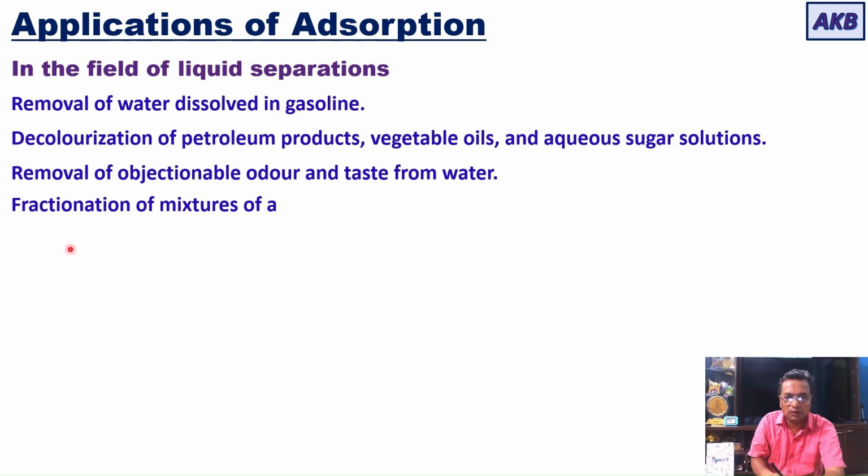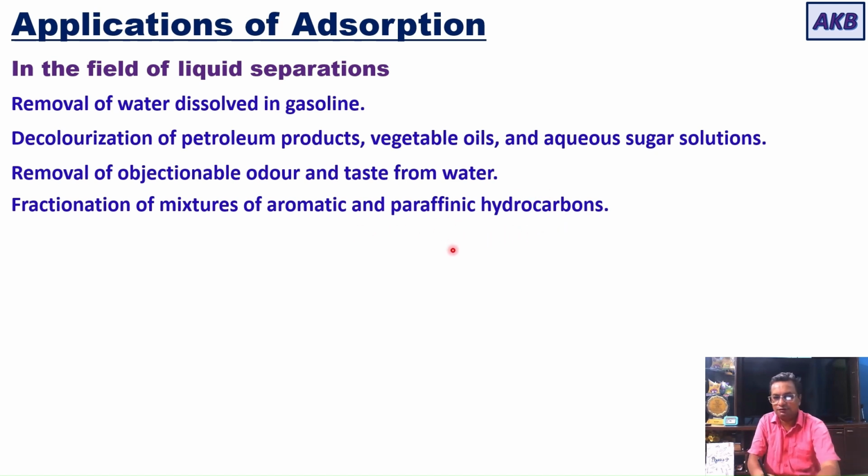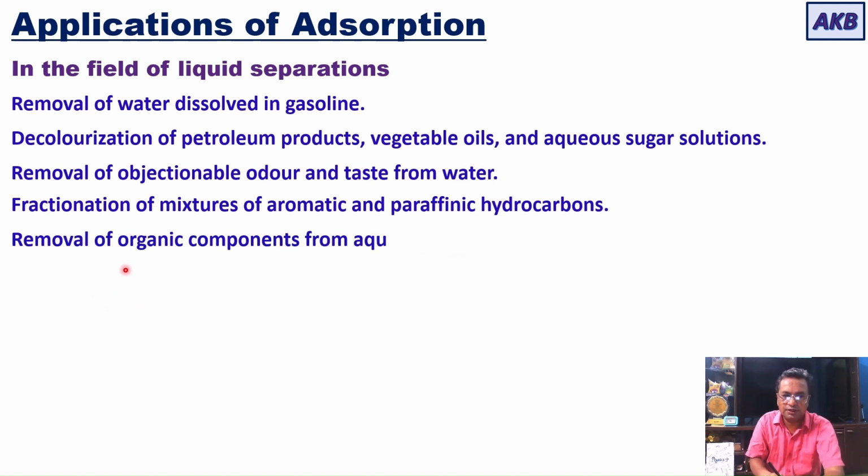Then adsorption can also be used for the fractionation of mixtures of aromatic and paraffinic hydrocarbons. So in order to separate aromatic and paraffinic hydrocarbons, again you can use adsorption. Then adsorption is also used in the removal of organic components from aqueous wastes. So when you have aqueous waste containing organic components, you can remove those organic components by using adsorption.